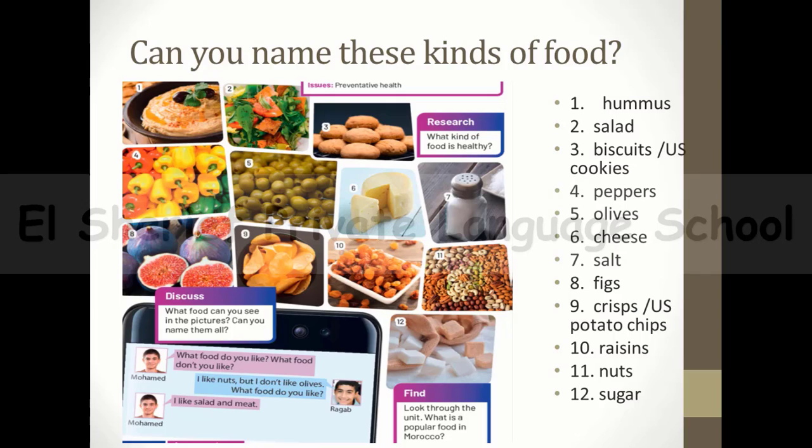Okay, and now guys, you have two questions to search about them. The first one is very easy: what kind of food is healthy? And the second one, you have to look through the unit: what is a popular food in Morocco? Okay, and now let's move to another thing.